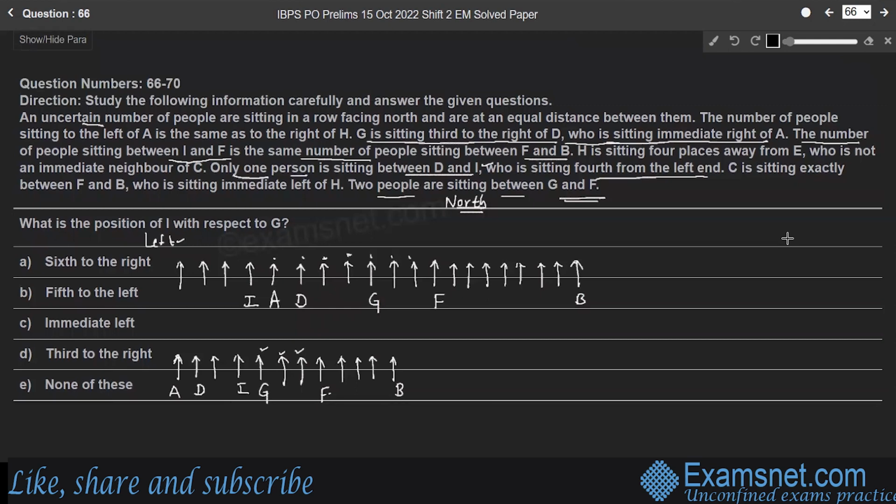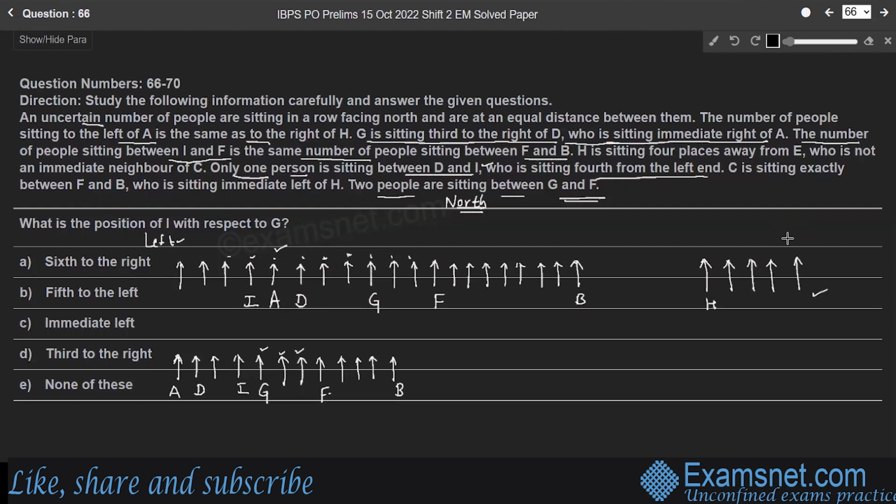And the next point is, here we'll consider, the first point: the number of people sitting to the left of A is the same as to the right of H. So how many persons are sitting to the left of A? In case 1, there are 4 persons sitting to the left of A. Therefore, to the right of H, there are 4 persons sitting, right?